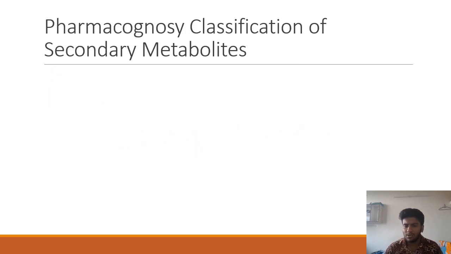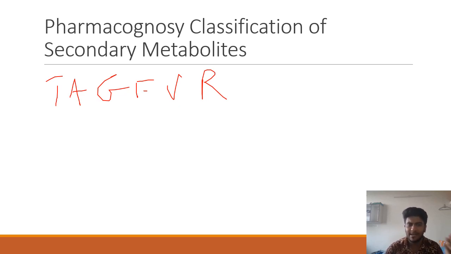Pharmacognosy, if we speak about pharmacognosy, we have to study the classification system of primary and secondary metabolites. Secondary metabolites may be tannins, alkaloids, glycosides, flavonoids, volatile oils, resins. So you need to know that. Now in alkaloids again we have pyrrole, indole, quinoline, isoquinoline, quinazoline, imidazole, tropane as different types of alkaloids. In glycosides again we have anthraquinone, cyanogenetic, isothiocyanate, saponins, steroidal, so many different glycosides. Again in volatile oils you have alcohol containing, phenol containing, ester containing, ether containing, hydrocarbon containing. Resins may have oleoresins, oleogum resins, resinols.